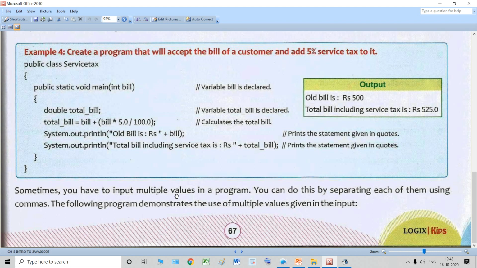Sometimes you have to input multiple values in a program. Right now over here, as you can see students, there is only one variable, because only one variable is required in the formula. But sometimes in the formula, multiple variables are going to be required. So over here, you can insert multiple variables or multiple arguments. You can declare multiple arguments inside the main method. Okay, how to do this? You can do this by separating each of them using commas. So the next program is going to demonstrate how to add multiple variables over here.